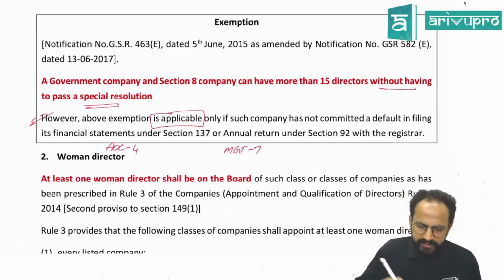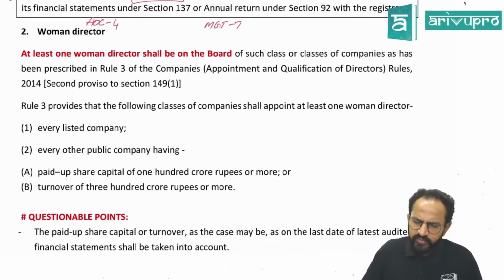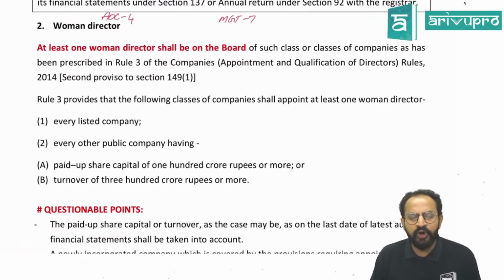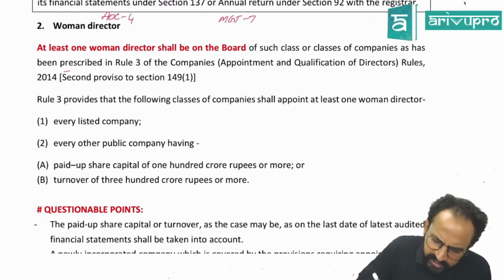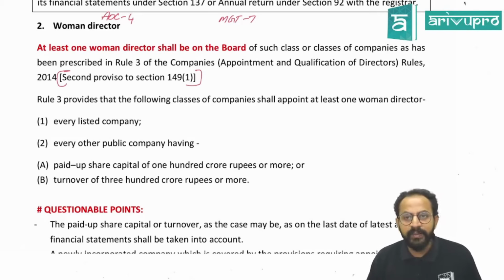Now, Section 149 subsection 1 second proviso, very important. Sir, should we remember the sections? Yes, you need to remember the sections.